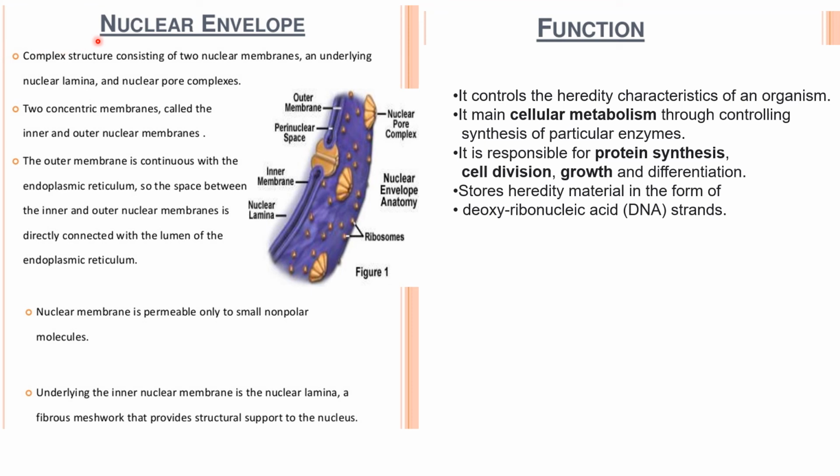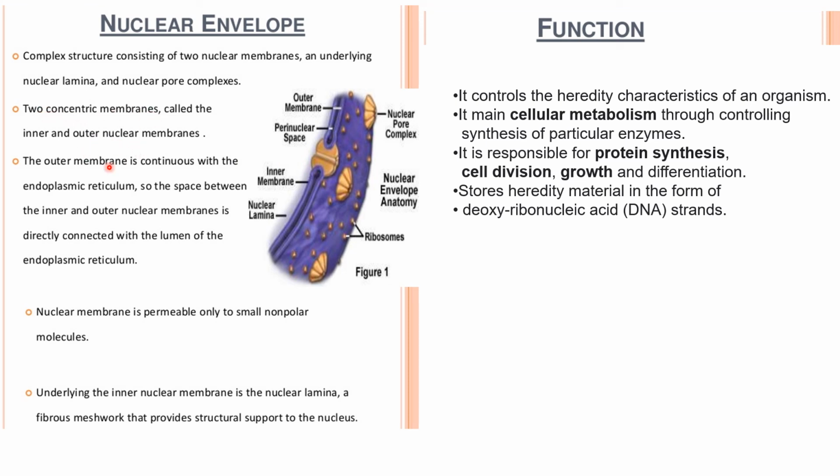Now let's see about the nuclear envelope. It is a complex structure which consists of two nuclear membranes, an underlying nuclear lamina and a nuclear pore complex. So these are the pore complexes, the nuclear lamina, and there are two nuclear membranes, that is the outer membrane and the inner membrane. The two concentric membranes, the inner and outer membranes.